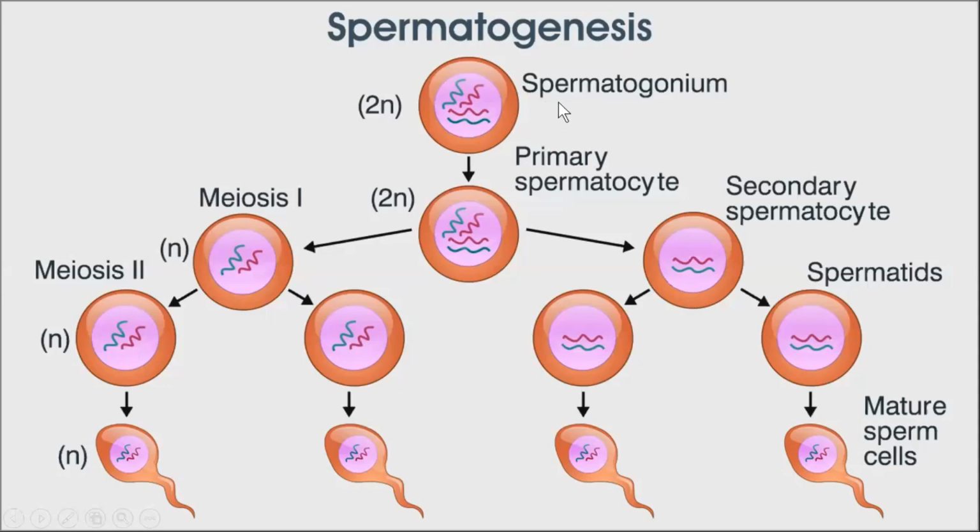Spermatogonia or spermatogonium develops into primary spermatocytes with the help of mitosis, and after passing through meiosis, it converts into secondary spermatocytes, then spermatids, and then the mature sperm cells. Remember the sequence so that you don't get confused, or in MCQs you have to give the right answer. The first stage is spermatogonia, then primary spermatocyte, then secondary spermatocytes, then spermatids, and after spermatids it will convert into mature sperm cells.